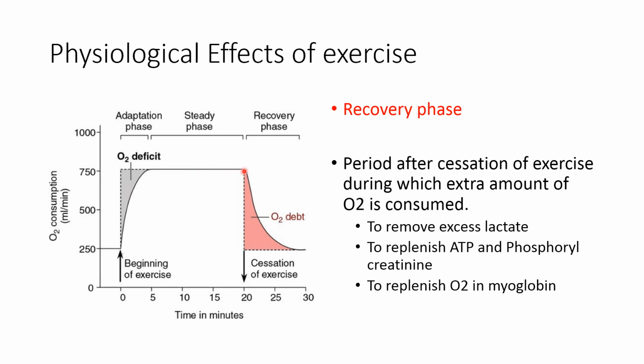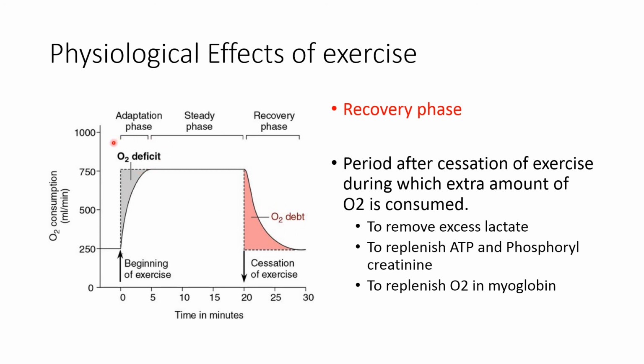Now during the recovery phase, the exercise is stopped and gradually oxygen consumption decreases and reaches the steady state. So it is the period after the cessation of the exercise during which an extra amount of oxygen is consumed. So this extra amount of oxygen that is consumed during the recovery phase is known as oxygen debt.